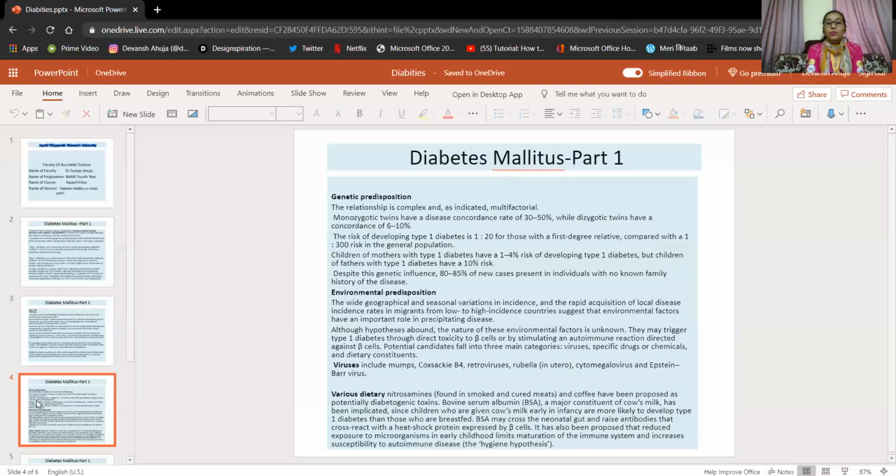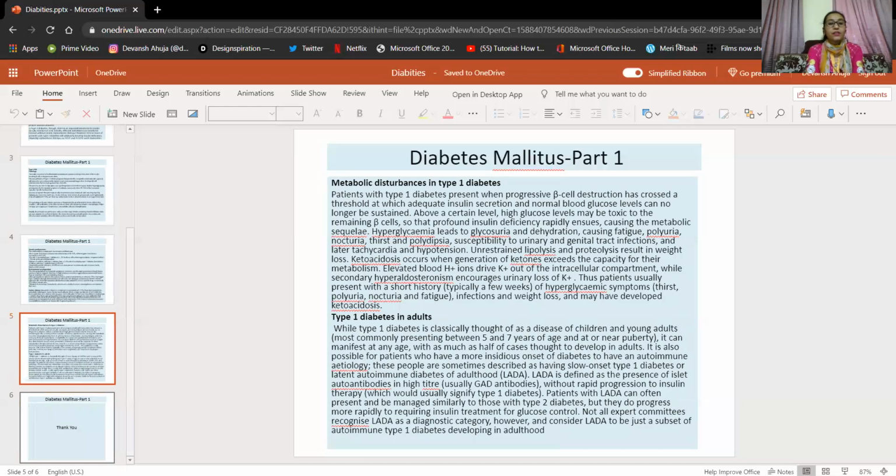Bovine serum albumin (BSA), a major constituent in cow's milk, has been implicated, since children who are given cow's milk early in infancy are more likely to develop type 1 diabetes than those who are breastfed. So BSA may cross the neonatal gut and raise antibodies that cross-react with the heat shock protein expressed by beta cells. It is also proposed that reduced exposure to microorganisms in early childhood, the hygiene hypothesis, limits the maturation of the immune system and increases susceptibility to autoimmune disease. So these are the various environmental predisposition factors.